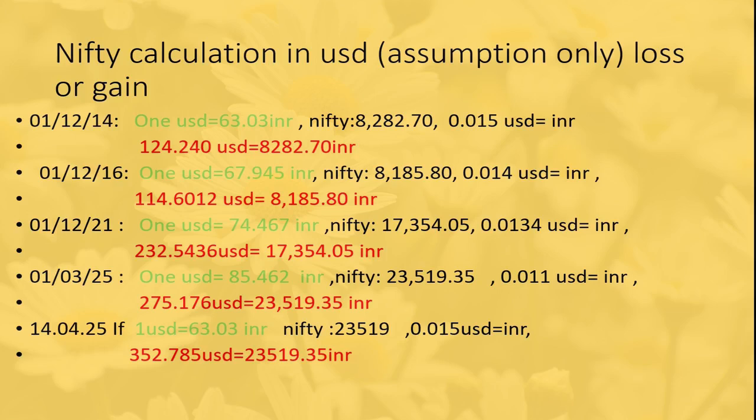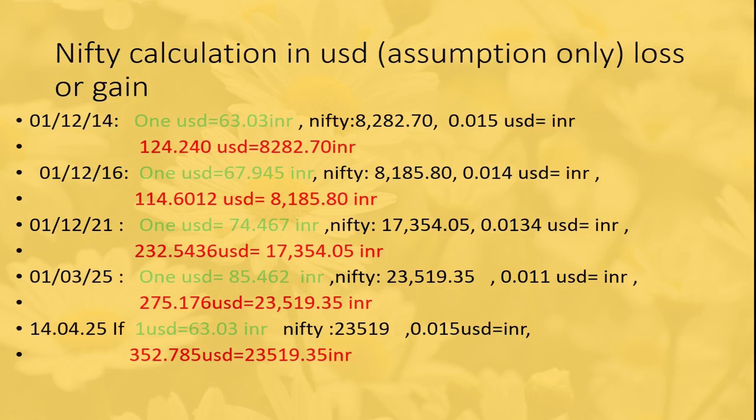When the same USD was 67.945 INR, the Nifty was 8,185.80 INR, then the equivalent USD would be 114.6012.